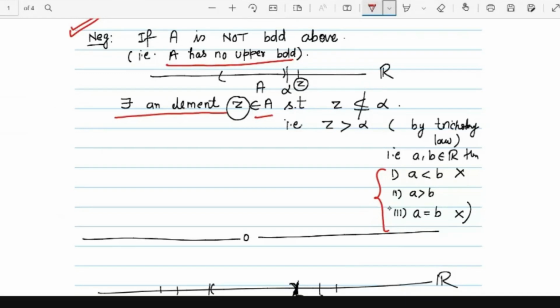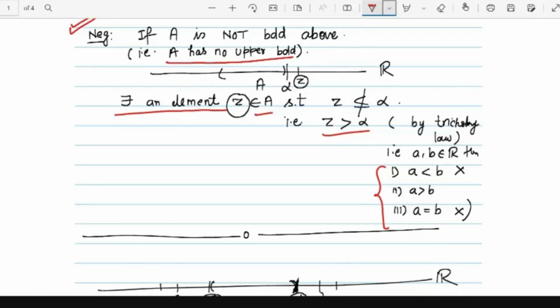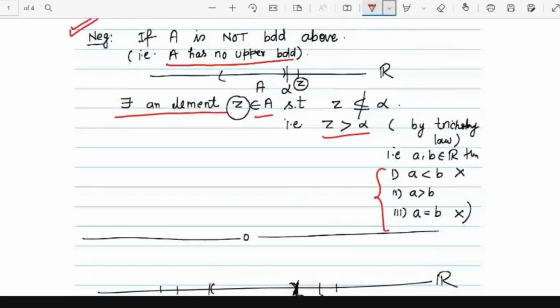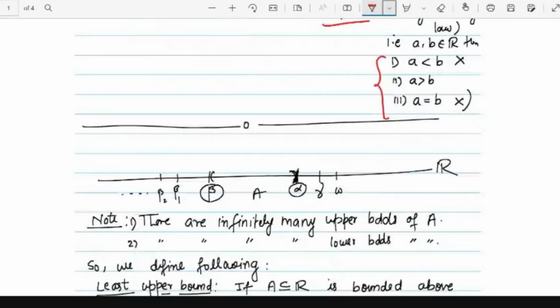A is less than B, A is greater than B, or A is equal to B. So if z is a real number and alpha is another real number, and z is not less than or equal to alpha, then what are we left with? We are left with z strictly greater than alpha. So if there exists an element z in A such that z is strictly greater than alpha, then alpha will not be an upper bound. Similar logic goes with the lower bound also.